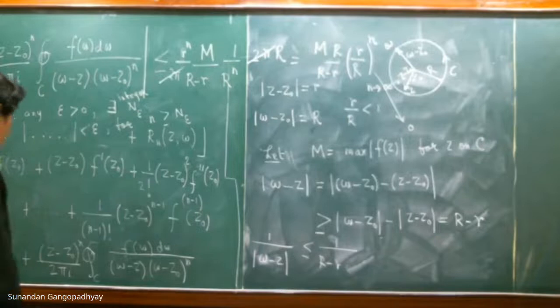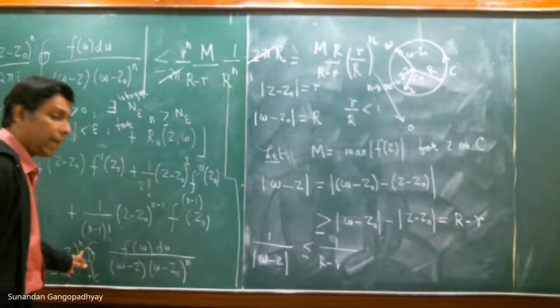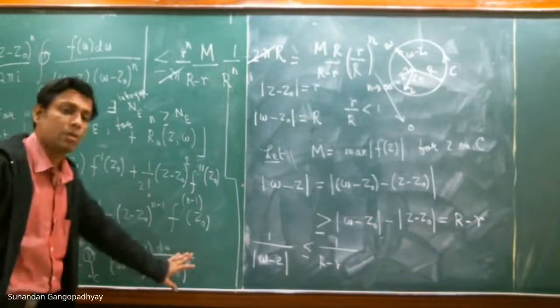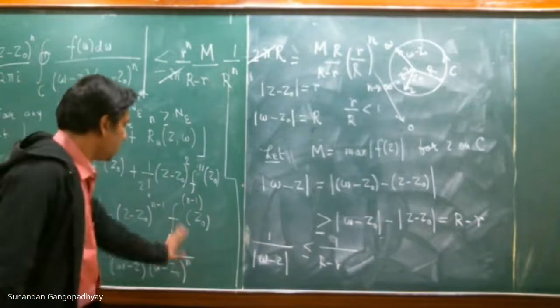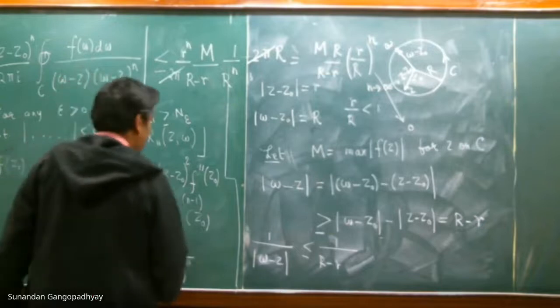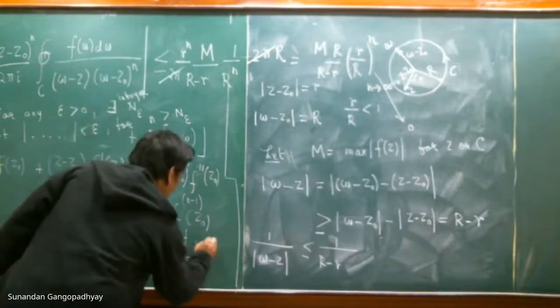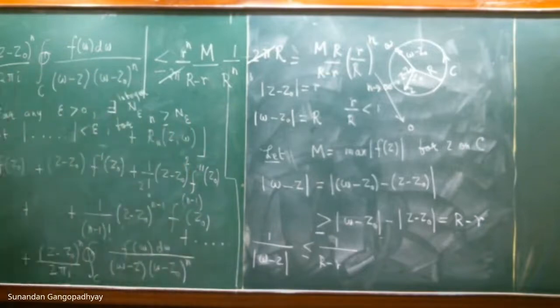So what we have actually shown is that this particular quantity in the limit of n tending to infinity will approach 0. So this quantity is gone, and therefore what you have is the following. You have plus dot dot dot, keep on expanding this.